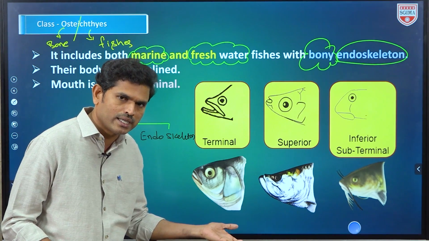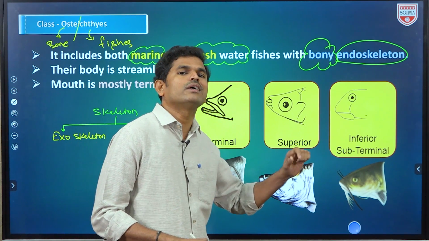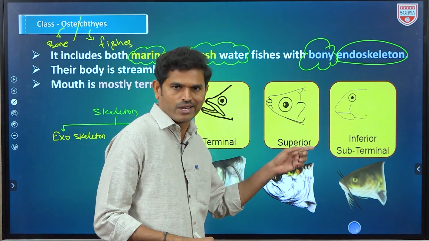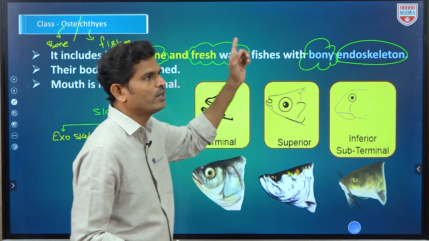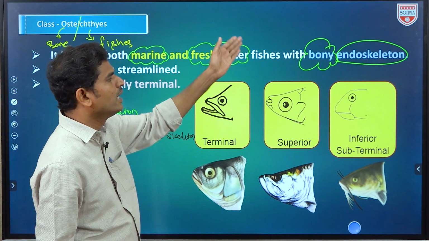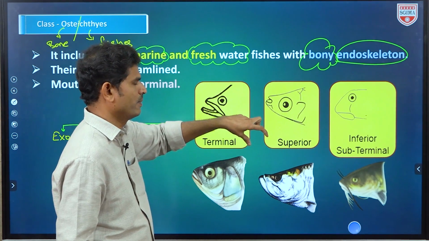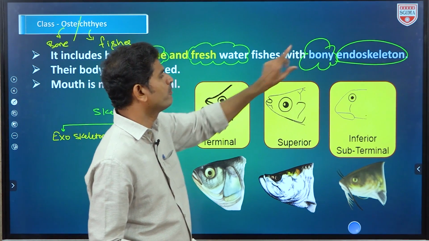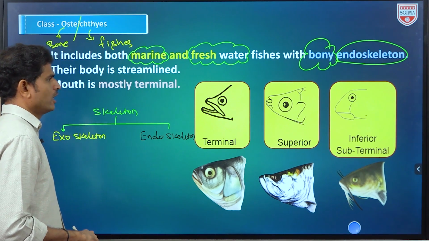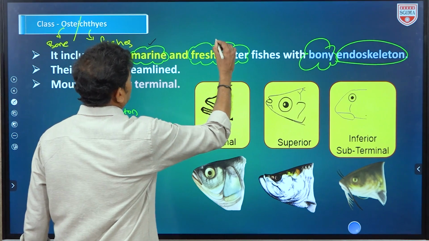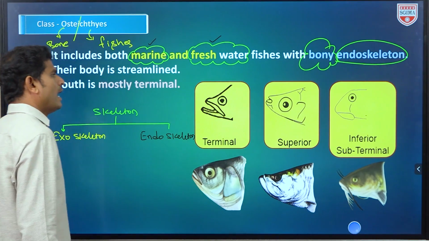Previously we discussed Chondrichthyes. Chondra means cartilage, so in cartilaginous fishes the endoskeleton is made up of cartilage. Here in Osteichthyes fishes the endoskeleton is made up of bone. These are present in marine as well as freshwater habitats.